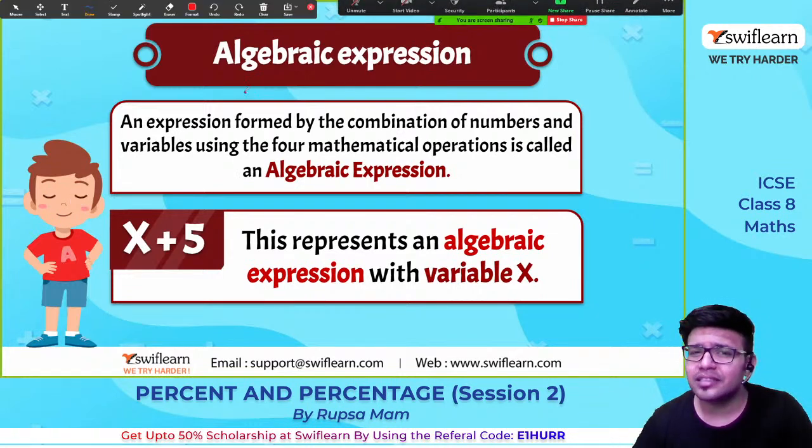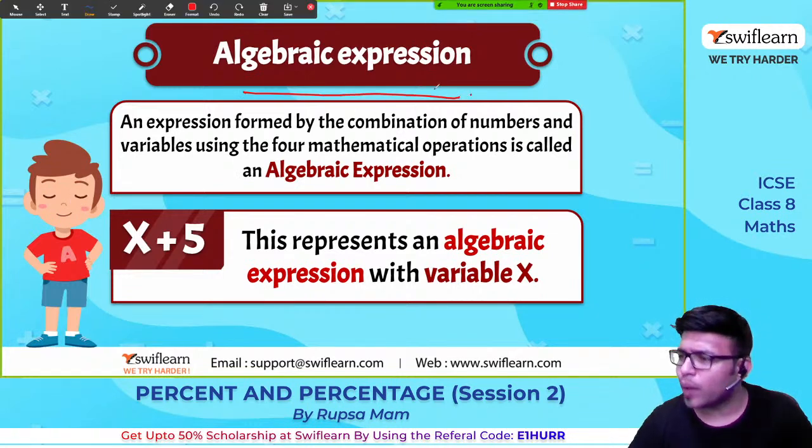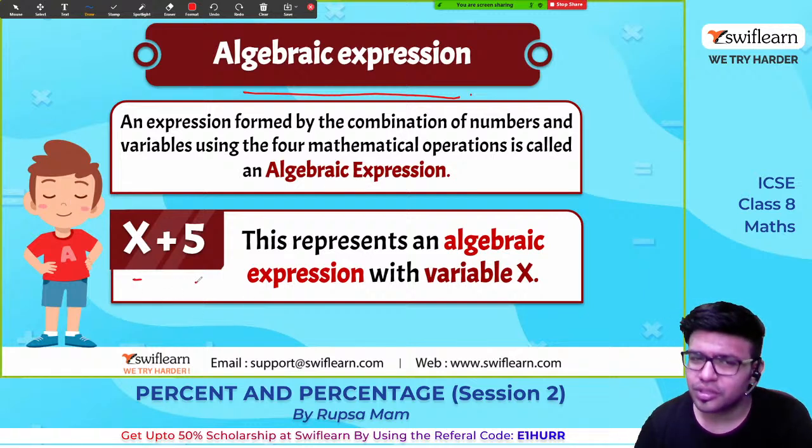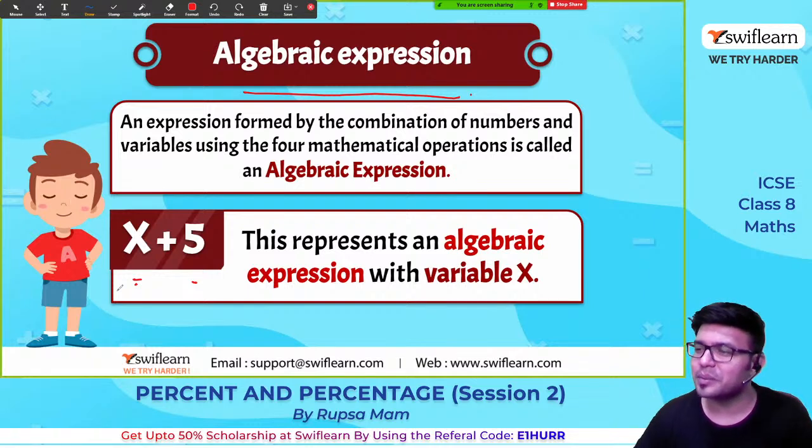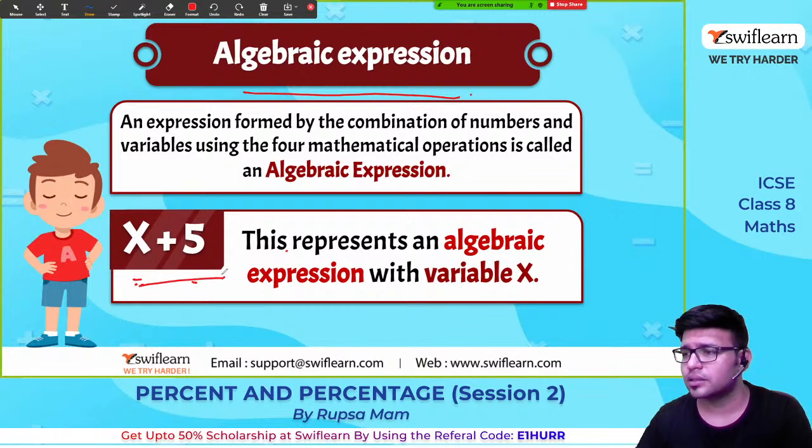तो क्या है algebraic expression? It is an equation or equation नहीं. If we equate to 0, then only it will be equation. So it is an expression which has variables, which has constants, with four mathematical operations such as addition, subtraction, multiplication and division. ठीक है, ये है algebraic expression. So this represents an algebraic expression with the variable x.